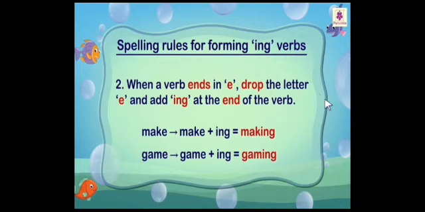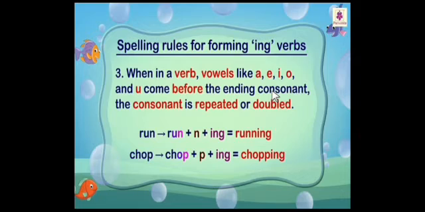Then let us learn the third rule. Rule number 3. When in a verb, vowels like a, e, i, o and u come before the ending consonant, the consonant is repeated or doubled.